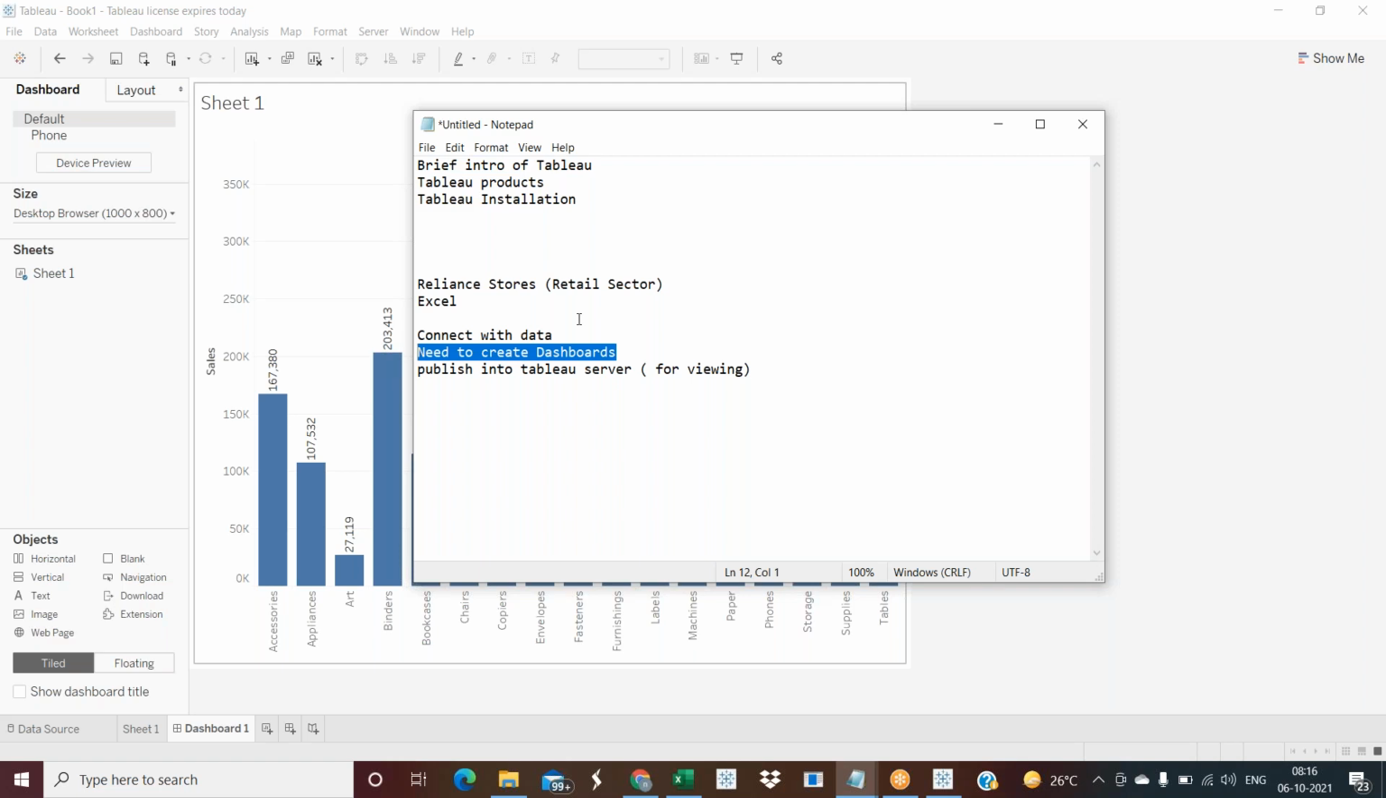Clients want to see something from the data. Based on this, you need to create the dashboards. After that, you need to publish them to Tableau Server. So this is the major role.